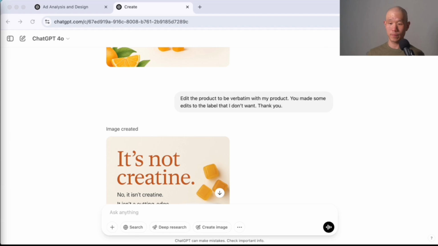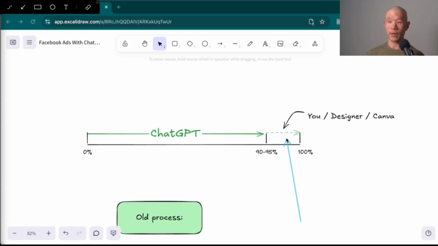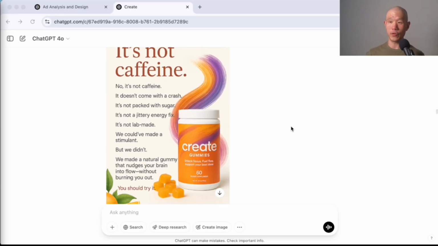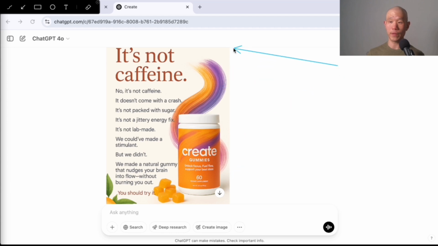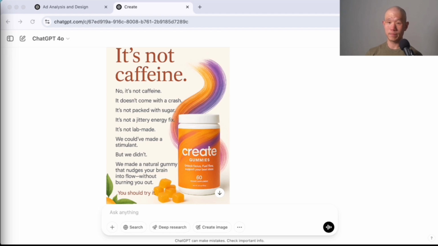Thank you. And I found that it actually doesn't do a good job of maintaining consistency in the product. So part of the work in the last 5% over here is actually touching up those details, where you use something like Canva or Photoshop, or you pass it off to a designer who's talented. And let's say you were happy with everything that was here except for the product label and the product that was here, you would just have them swap it, which is very doable.